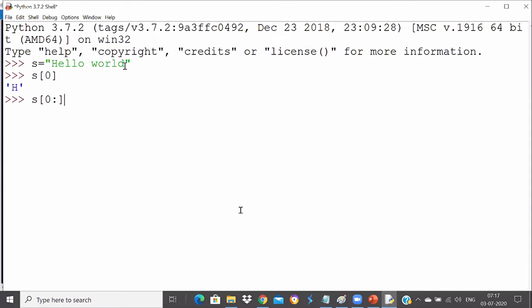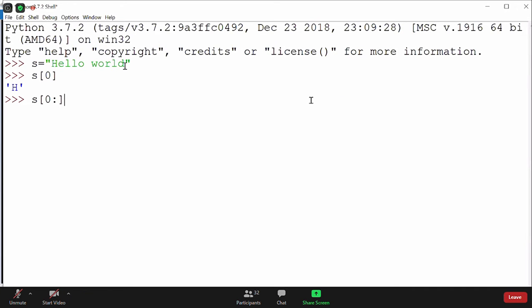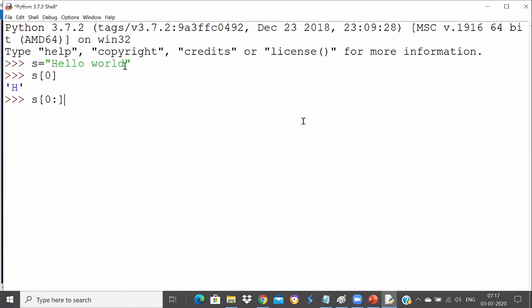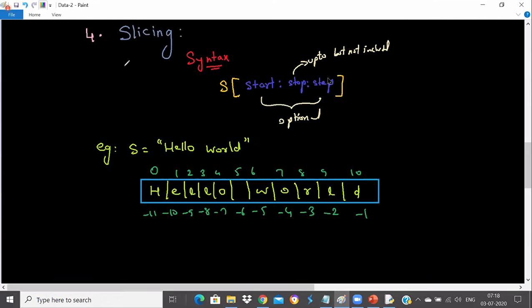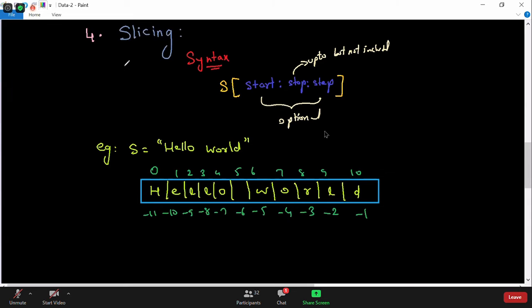So can you tell me what will be the output of this code now? When you say s[0:], do you think it is a syntax error? Are we missing anything, or is it perfectly okay? I told you that all three things, the start value, the stop value, and the step value, are optional.